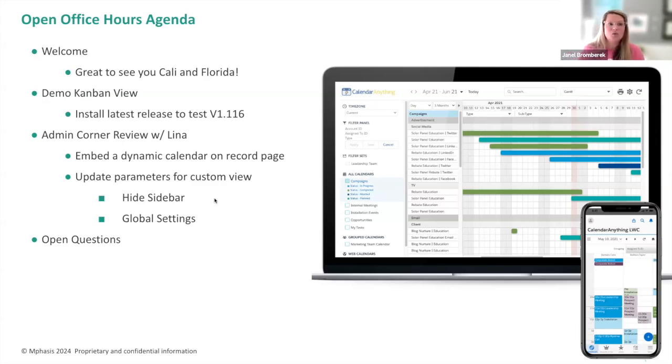And then we'll also roll over to Lena for an admin corner to talk about how we can embed a dynamic calendar on a record page, and also how you can update parameters for a custom view. So you can hide the sidebar, or you can make sure everybody in your organization has the exact same settings globally.